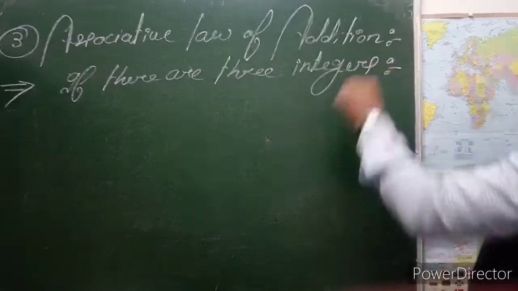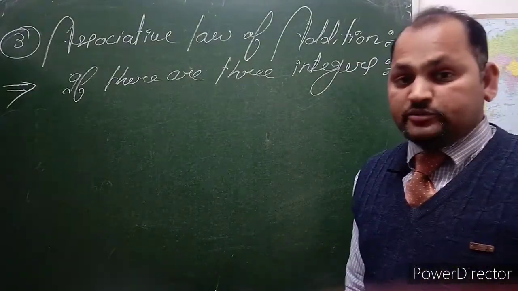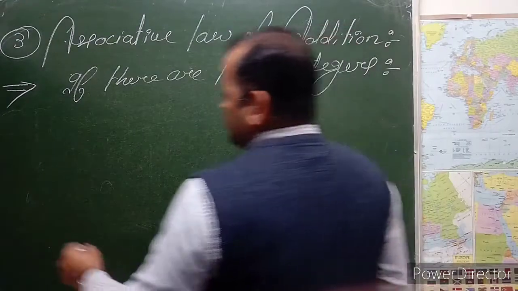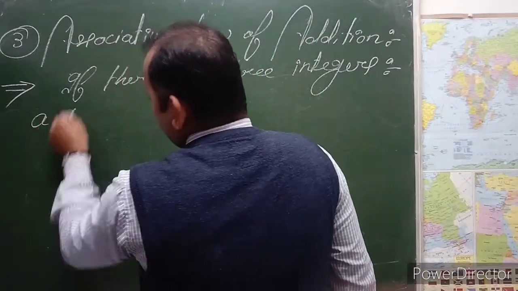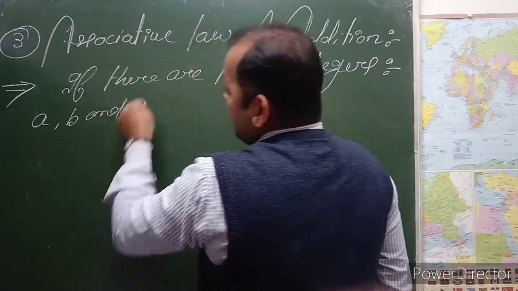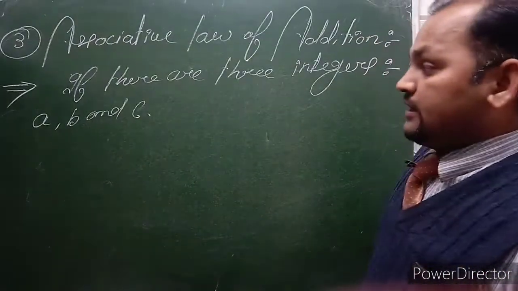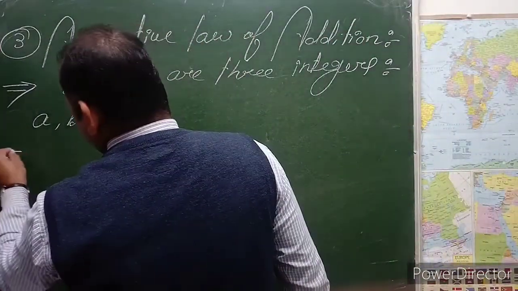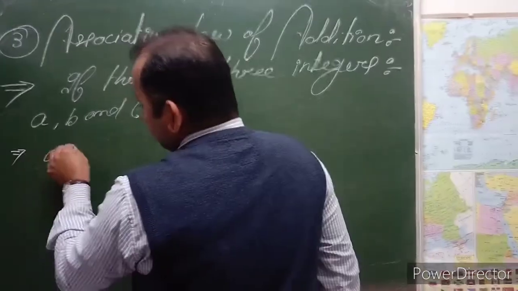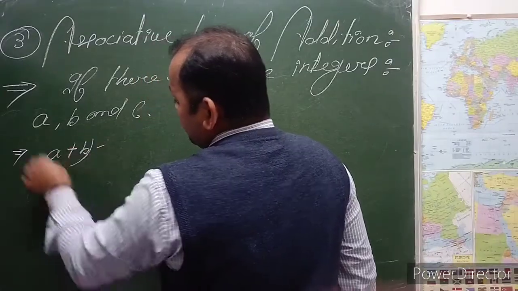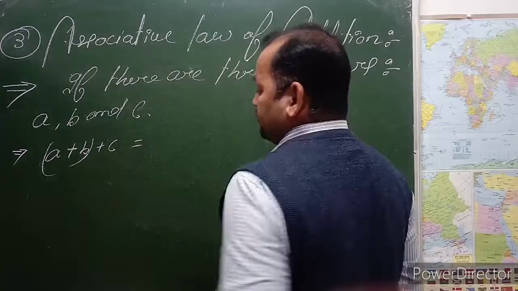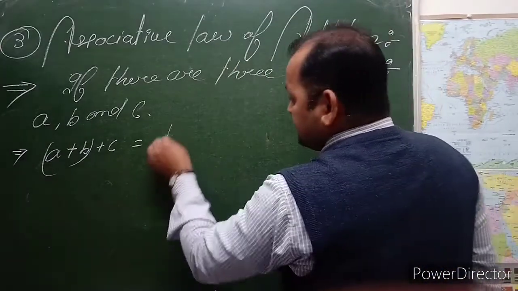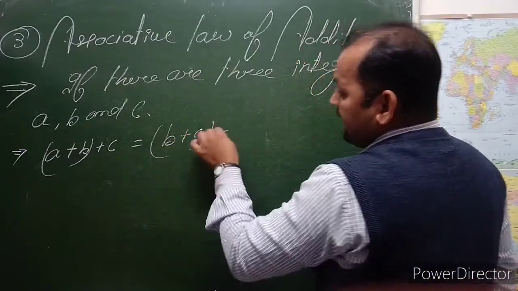Suppose that there are three integers, like A, B, and C. Then we can say there is a formula: A plus B plus C is equal to B plus C plus A.